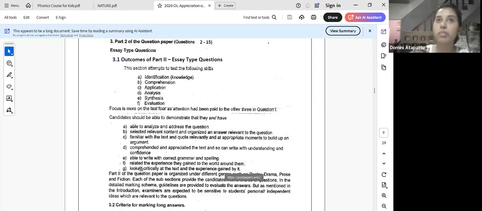Like one of the best ways you can do it is in your introduction and in your conclusions. Try to add quotes and proverbs out of the text. Something I did back when I was doing this was I researched, in the sense I started searching for, now you have AI, we didn't have AI. Okay, so now you guys are having so much of opportunities and chances to excel, something that we didn't have, right? For quotes, I had proverb books in those days. I was obsessed with proverbs. I had a motivation when I was in grade 10. I was very much motivated in grade 10, more than in grade 11.